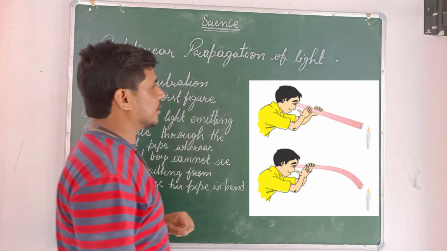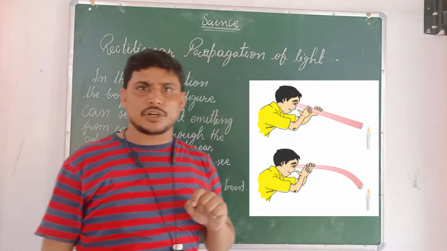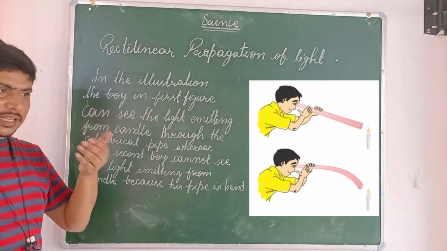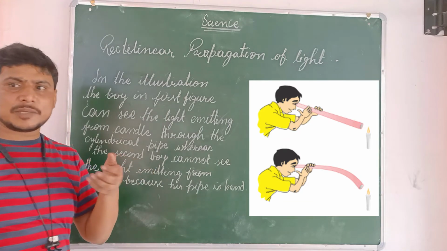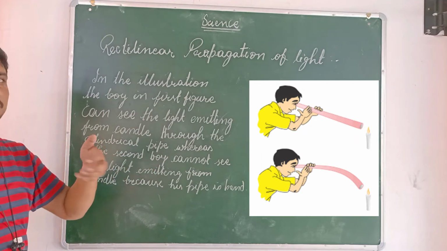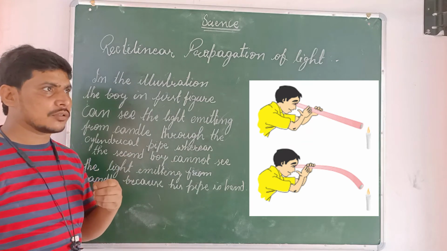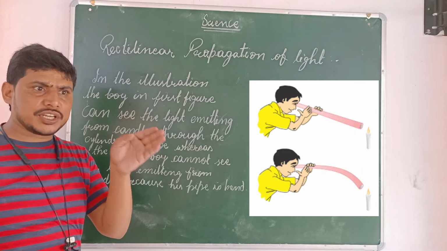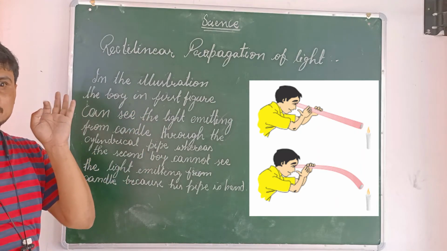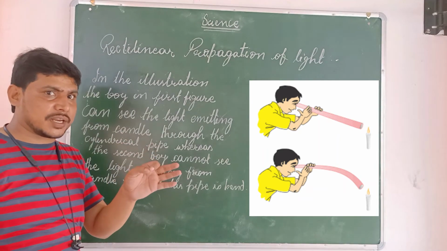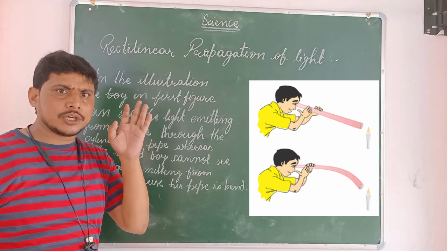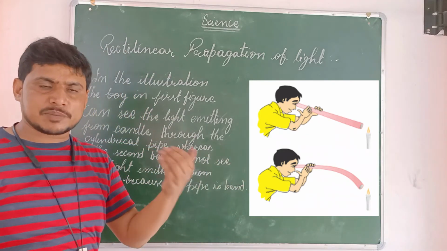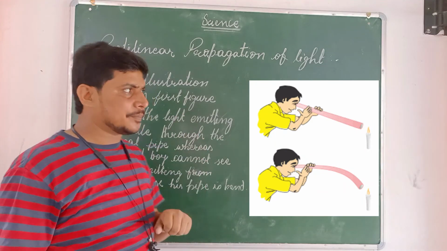At the natural status, when light is produced by any illuminating substance, it always propagates or moves in a straight line till an obstacle comes in the path of light to produce another effect like reflection, refraction, dispersion, etc.